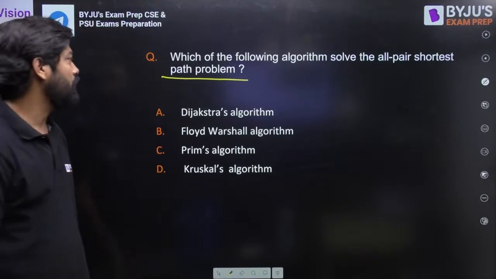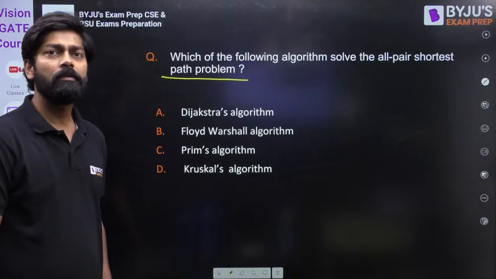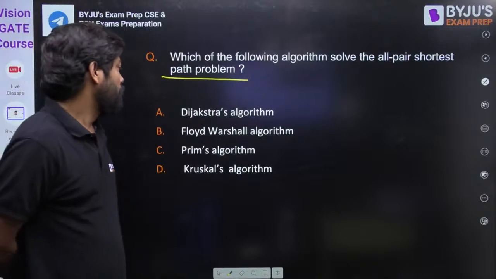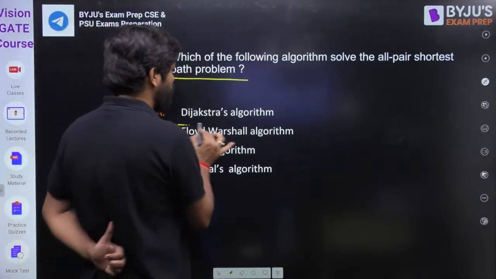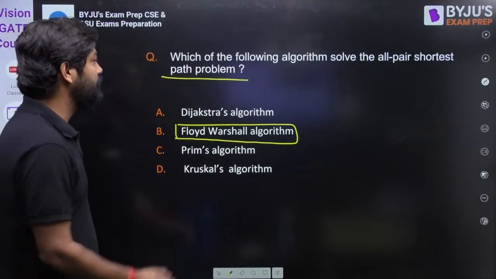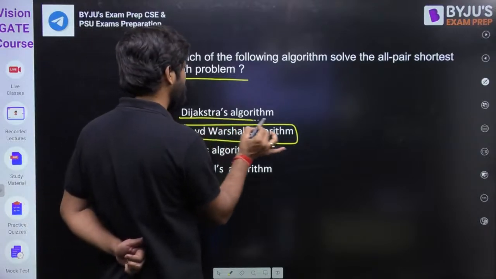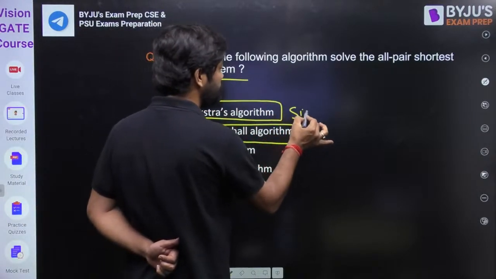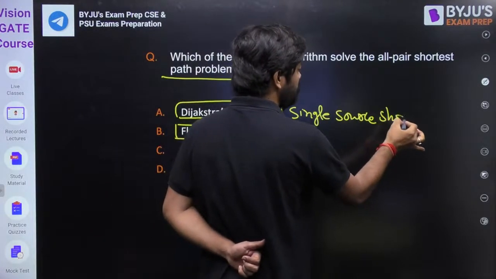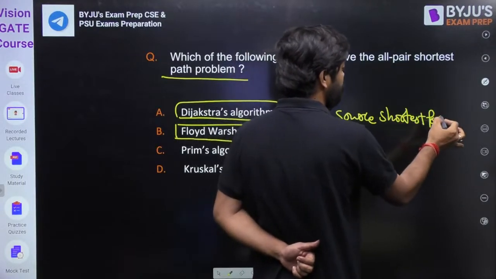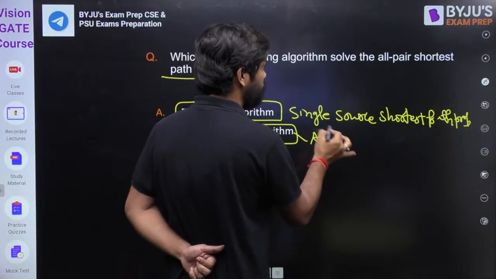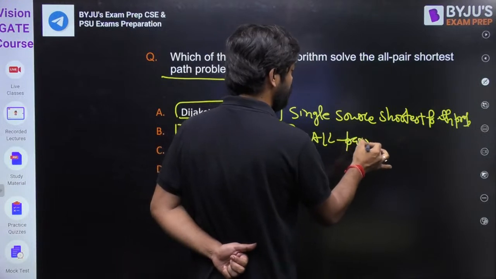The discussed algorithm, Dijkstra, is nothing but the single source shortest path problem. And this is nothing but the all pair shortest path problem.